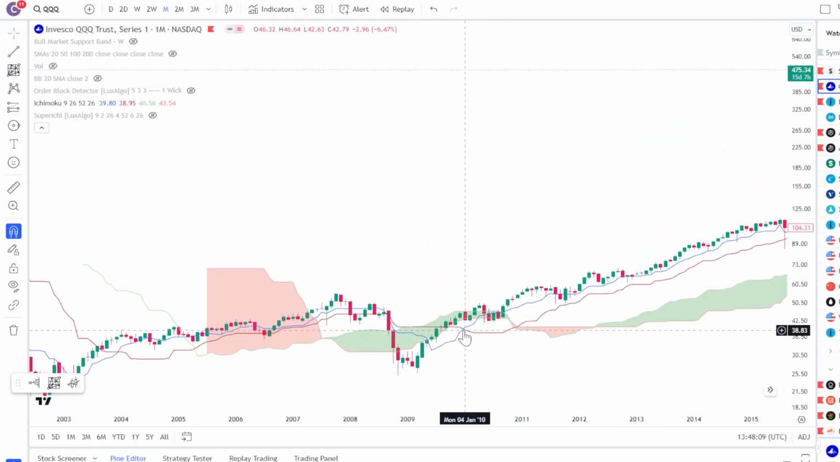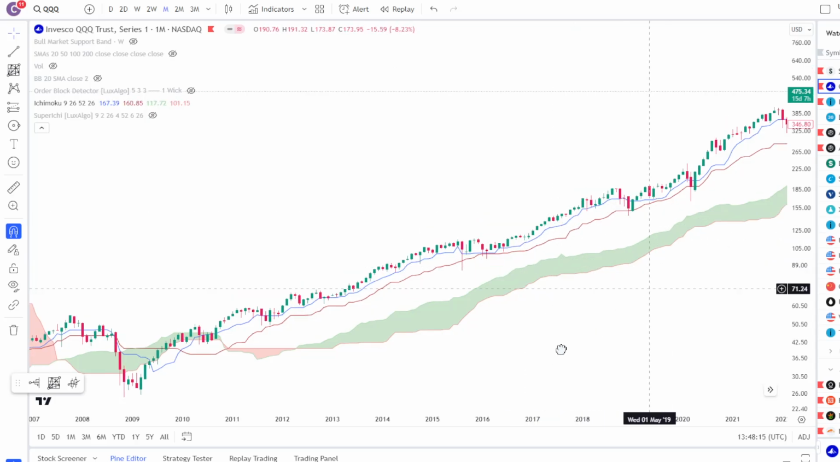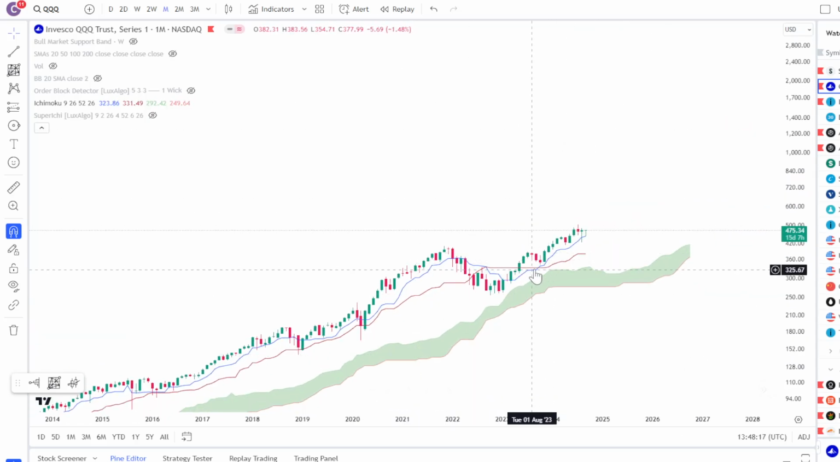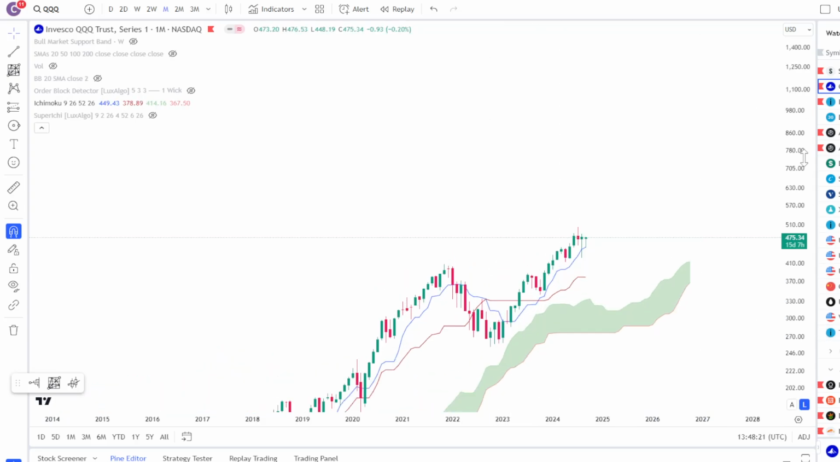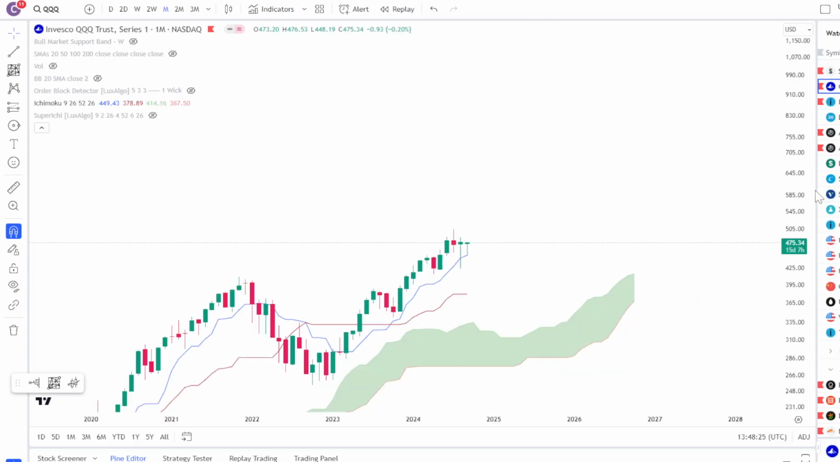Last time I had a cross was back here in like January 2010. And since then, it's just been kind of contracting, expanding. And right now we had a bearish cross in like September 2022, and we had a bullish cross here in like October 2023. And since then, it's just been expanding, right?